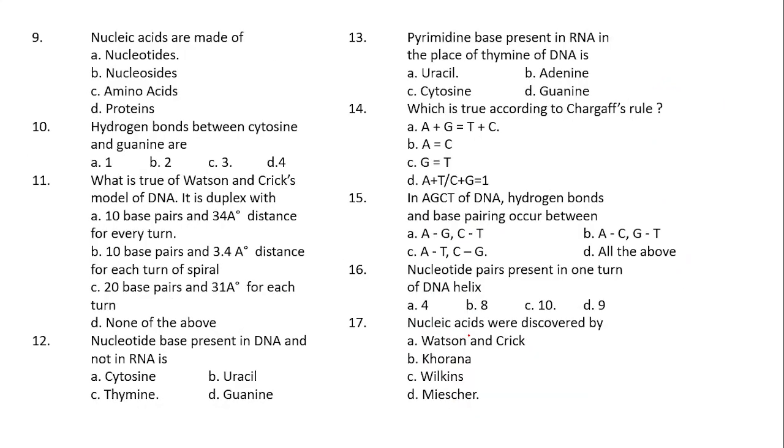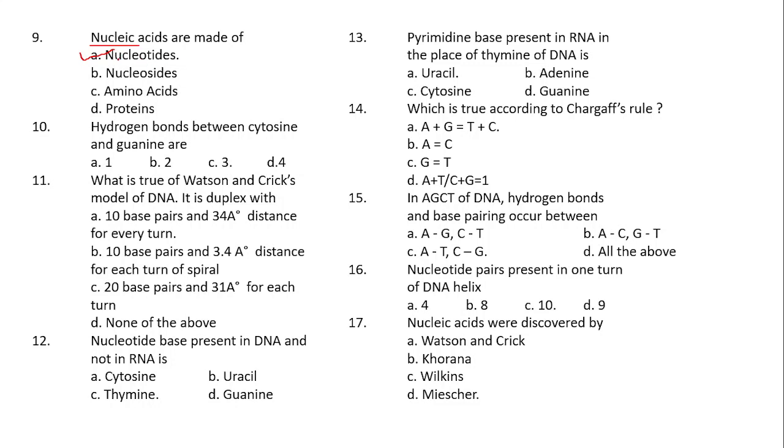Clear? Coming to the next question. Nucleic acids, that means the DNA and RNA, are made up of dash. Option A, nucleotides. Option B, nucleosides. Option C, amino acids. And option D, proteins. You know that nucleic acids are made up of option A, nucleotides. Nucleotides are the building blocks of nucleic acids.